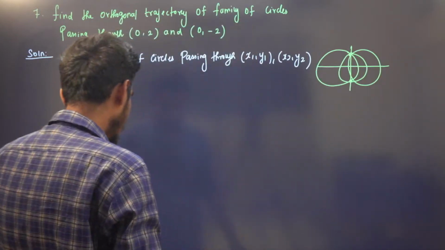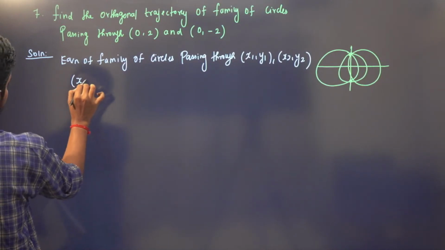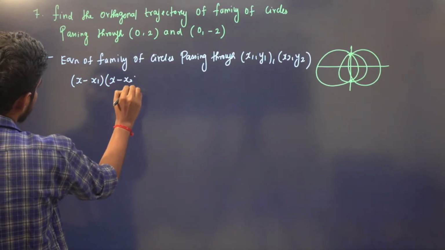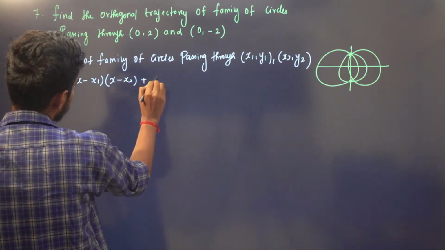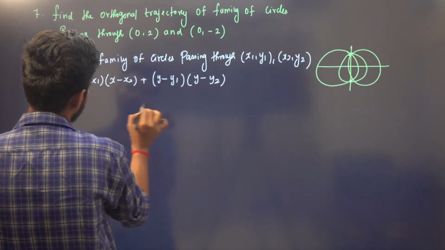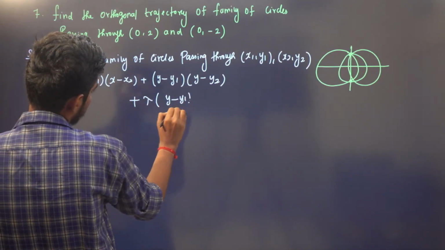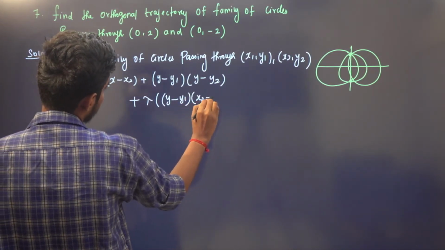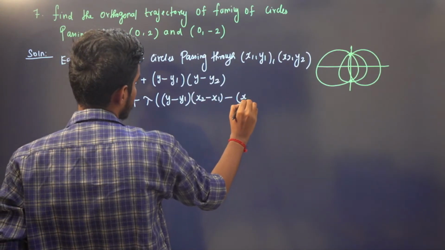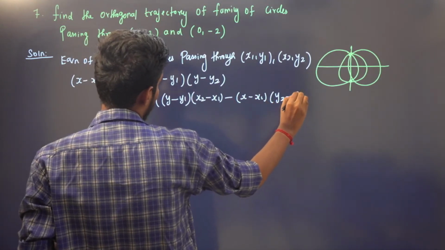The formula is given by (x minus x1)(x minus x2) plus (y minus y1)(y minus y2) plus lambda times [(y minus y1)(x2 minus x1) minus (x minus x1)(y2 minus y1)]. You just remember this formula.